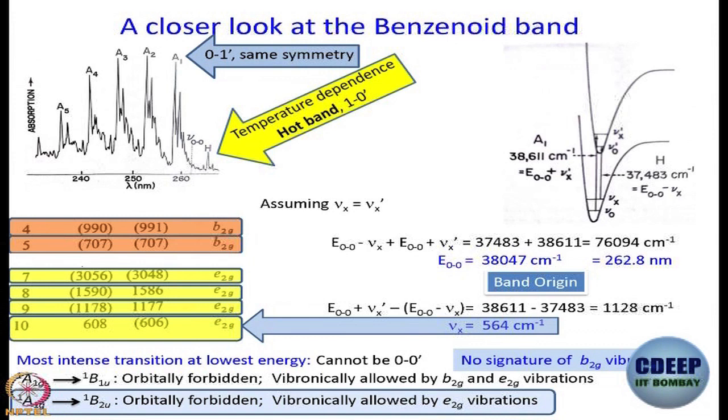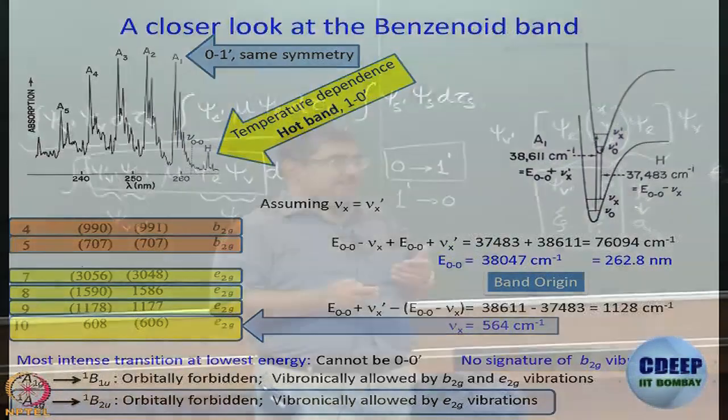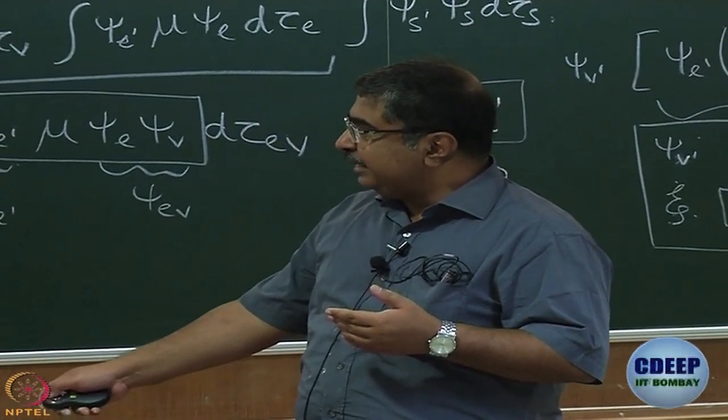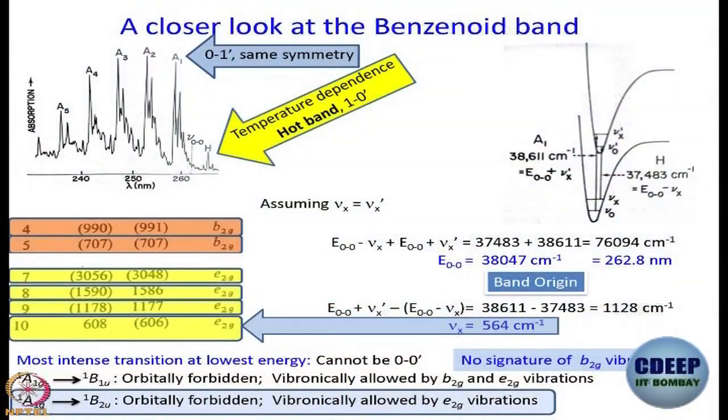This benzenoid band that we are interested in becomes vibronically allowed due to participation of an E2G vibration. Now, if we go back to what we had learnt a little while ago, singlet A1G to singlet B1U is vibronically allowed not only by E2G, but also by B2G vibration. The other one is vibronically allowed only by E2G vibration. Well, there are a few steps in between, but for now we can just say that hence this benzenoid band is assigned to the second transition.